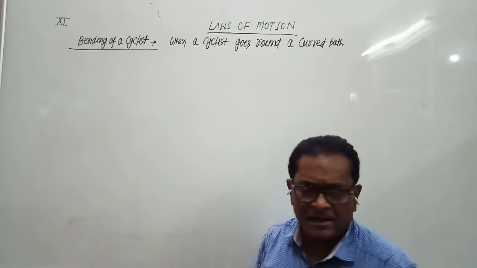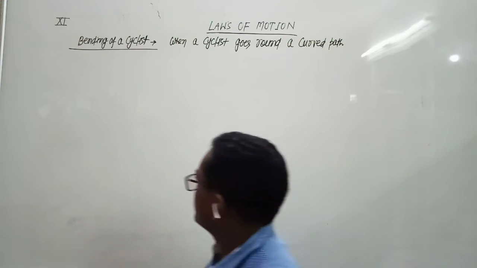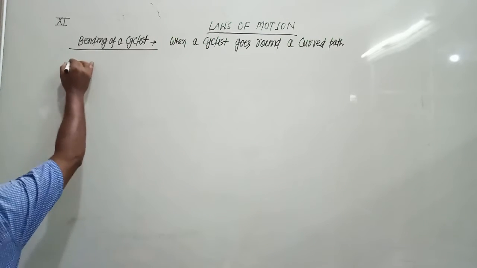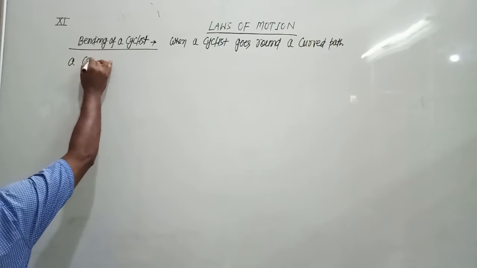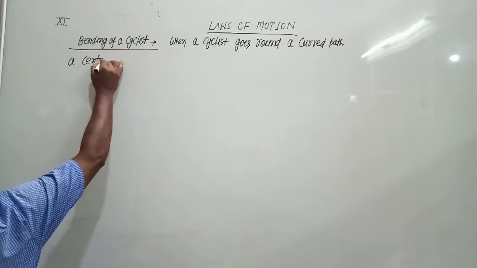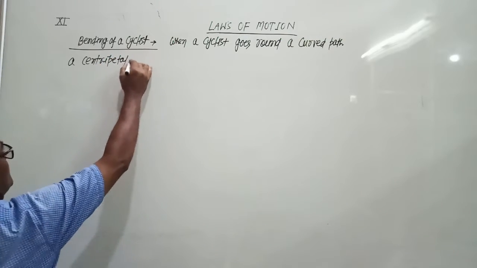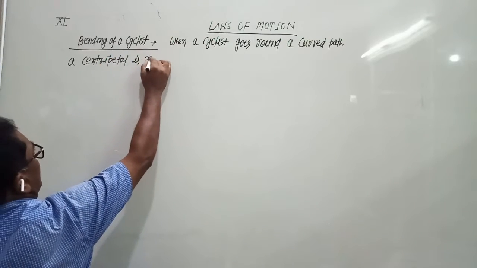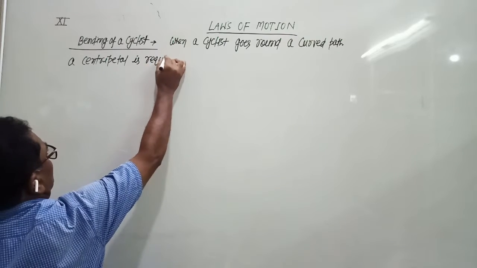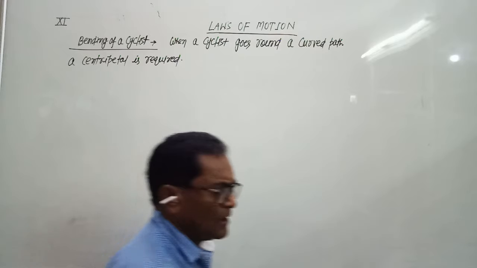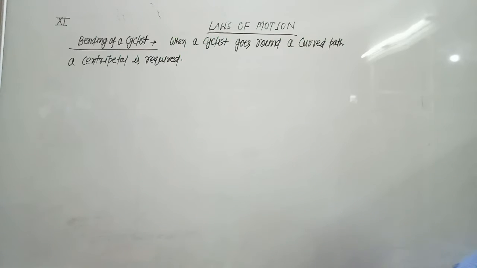a centripetal force is required. And we know that force of friction provides the necessary centripetal force.